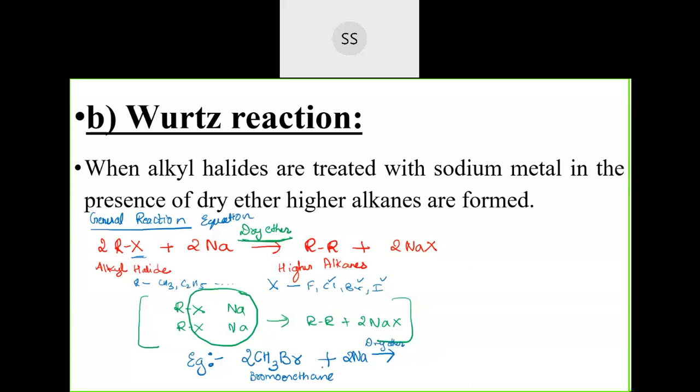Yeah, one is sodium bromide, correct. Na will go with Br. Okay, metal will go with a non-metal. That's correct. One is this, 2 molecules of NaBr you will get. And one more is ethane. Very good, correct. So one more is ethane, that is CH3 bonded with the CH3. See, I don't have place, so I'm writing it down; you can write in a straight line. Ethane plus sodium bromide. Okay, you can write down the name below this. Sodium bromide.